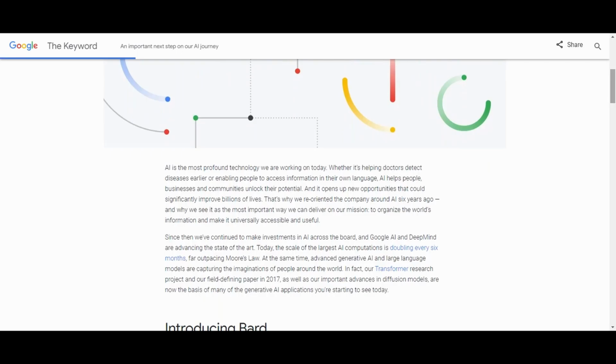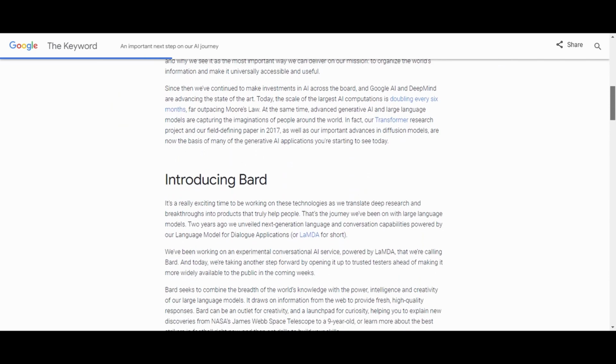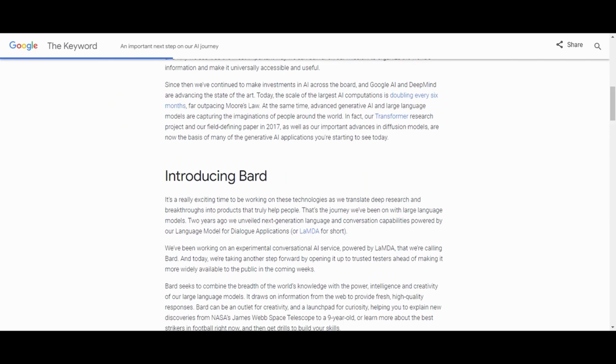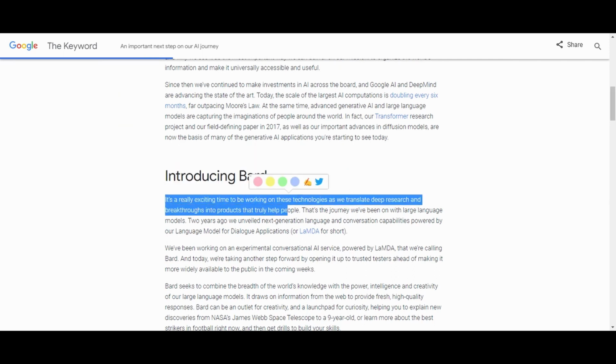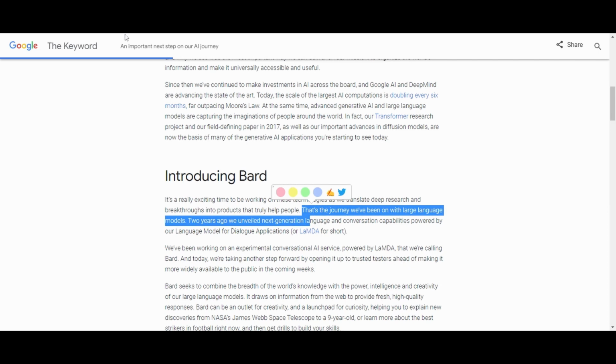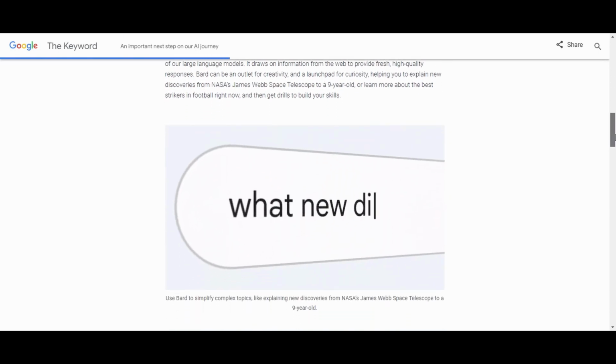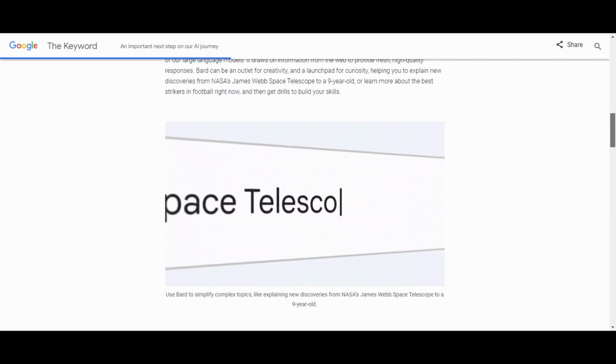Before we delve into the workings of Bard AI, let's first understand what it is. Bard AI is an advanced language model developed by Google, also known as a conversational AI or chatbot, trained to be informative and comprehensive. It uses state of the art techniques to generate human like text responses to a wide range of prompts and questions.